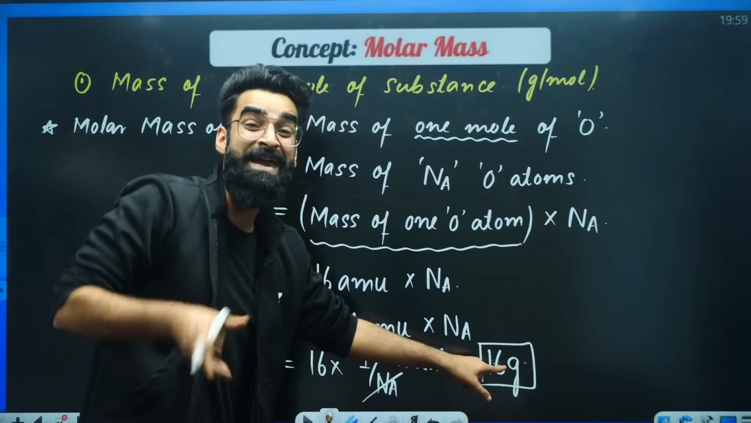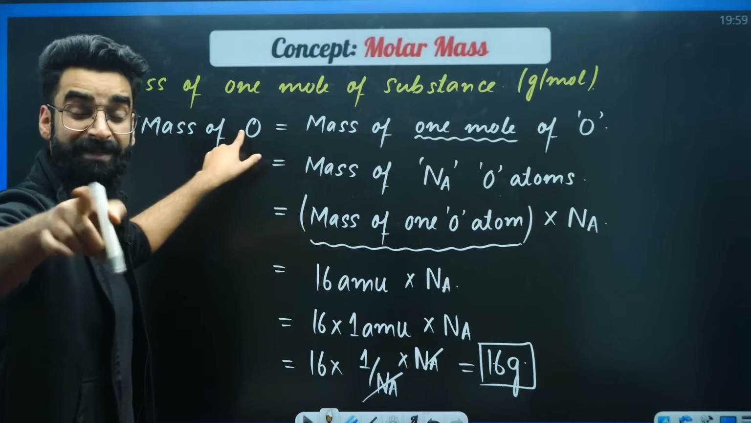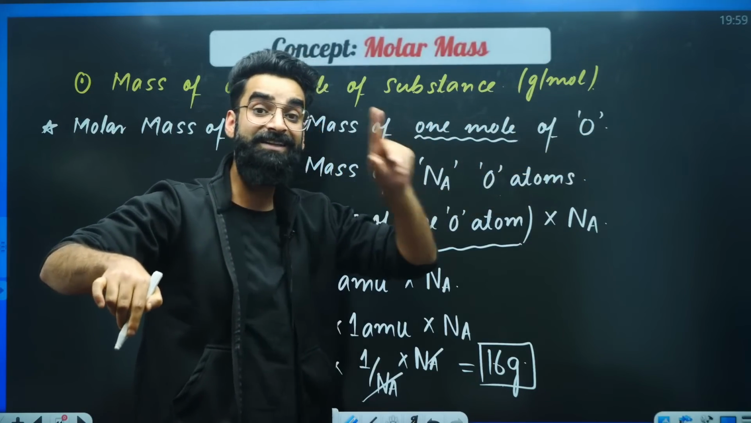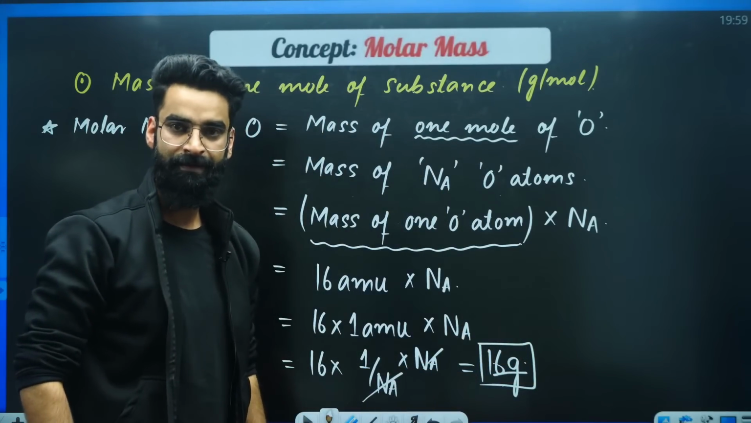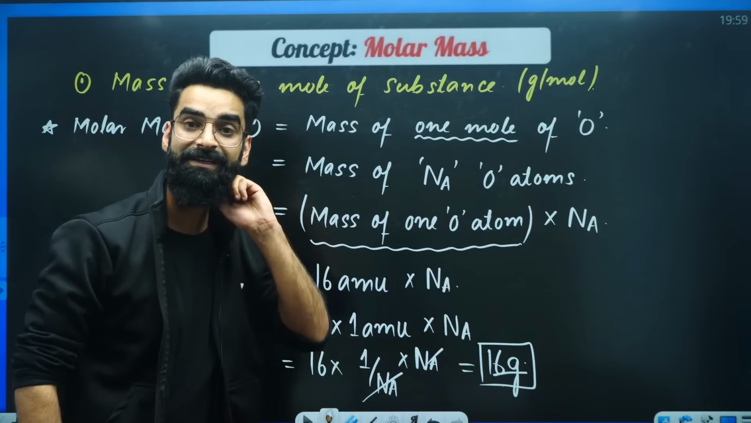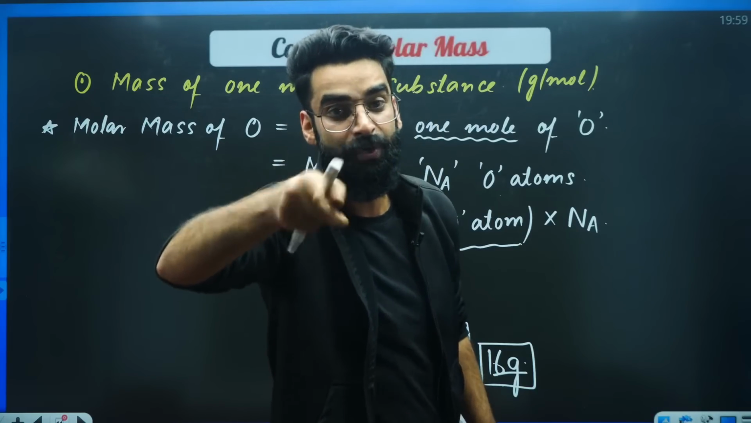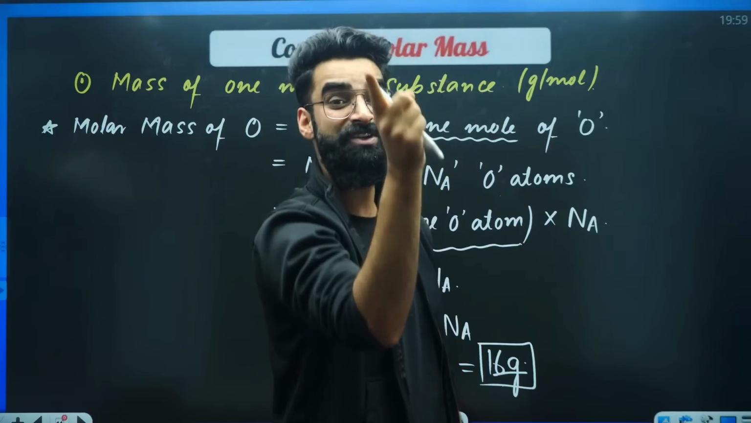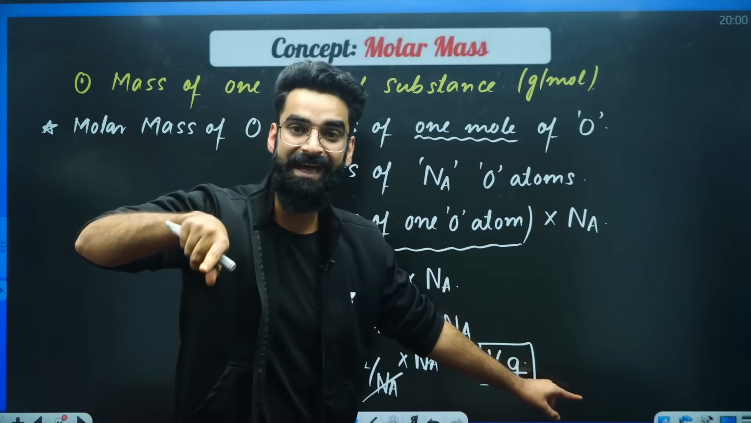Now you tell me what is meant by the 16 grams. What were we exactly doing? We wanted to calculate the molar mass of oxygen. We wanted to calculate the mass of 1 mole of oxygen. And the mass of 1 mole of oxygen is coming out to be 16 grams. What was the atomic mass of oxygen? That was 16 AMU, atomic mass of oxygen, mass of one atom of oxygen. What is the molar mass of oxygen? That's 16 grams.